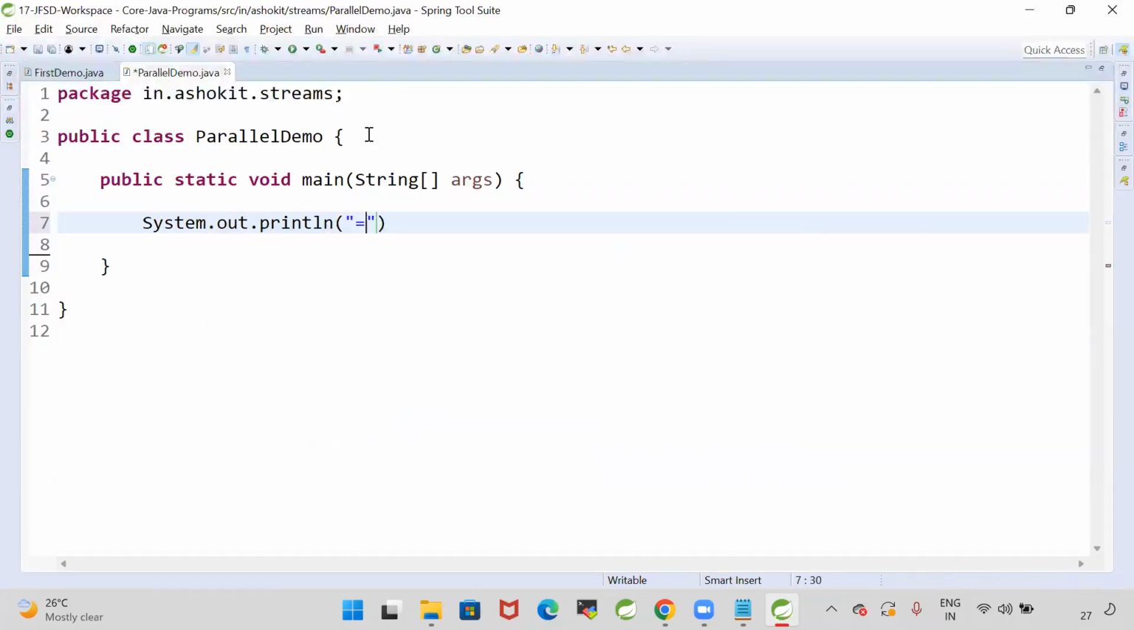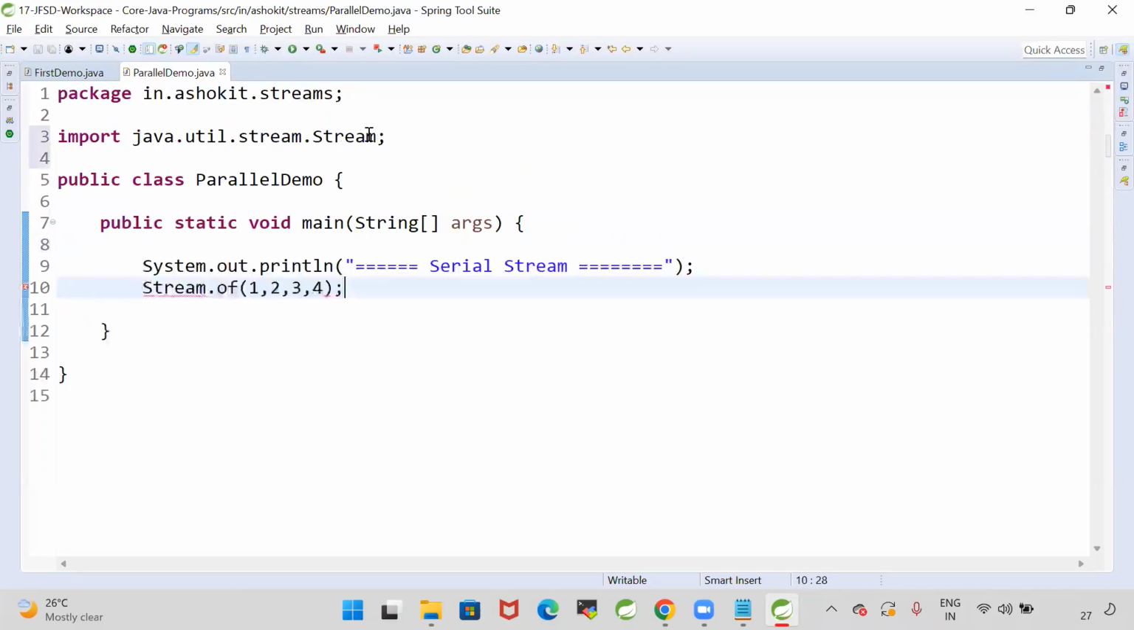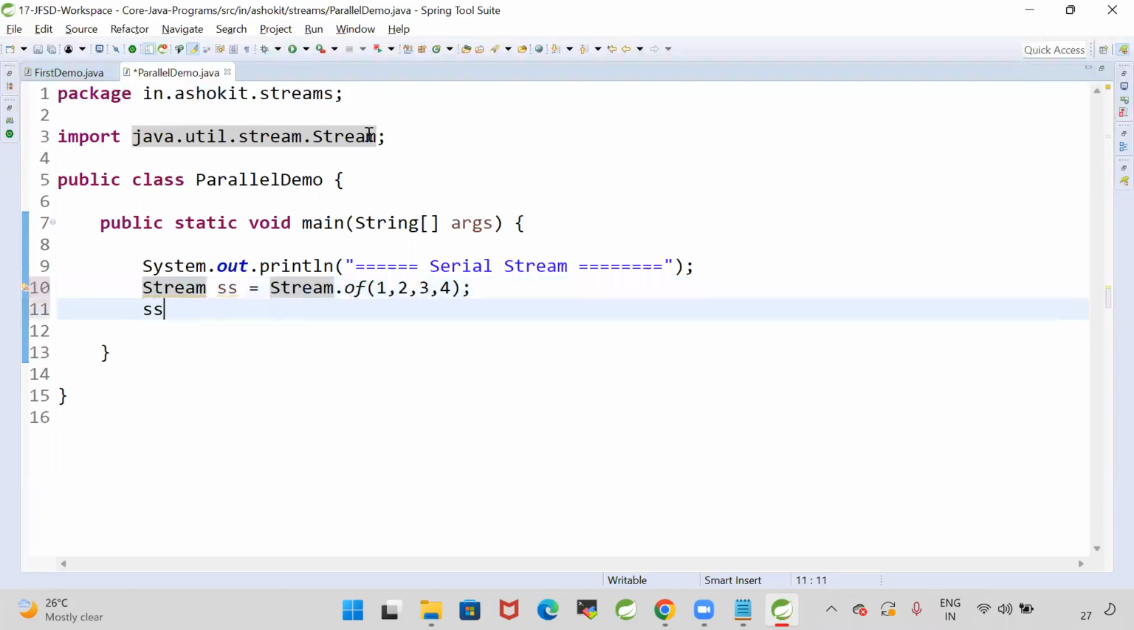System.out.println, the first one I'm doing with the serial stream. Stream.of(1, 2, 3, 4). I want to create a stream with these four numbers and it will give me a stream. This is a serial stream. I got the serial stream. Now let me print this serial stream.forEach, each number I want to print.